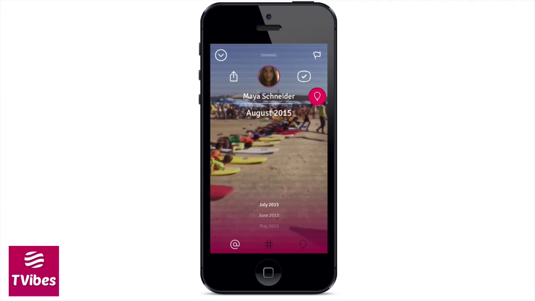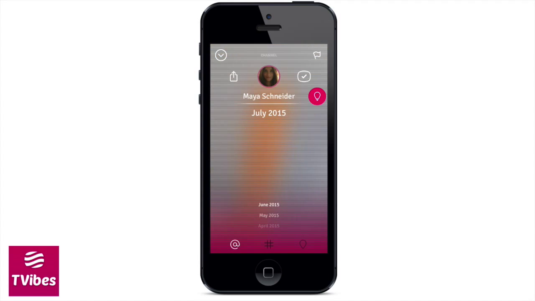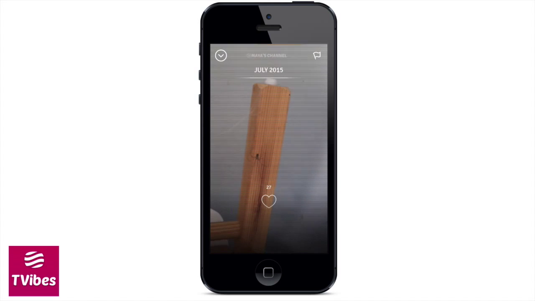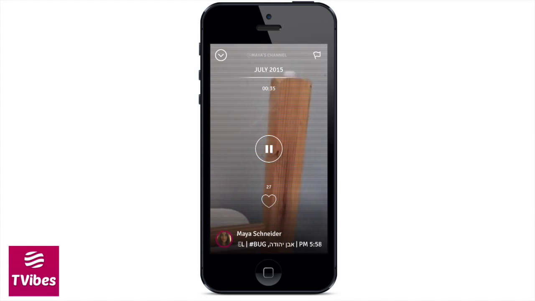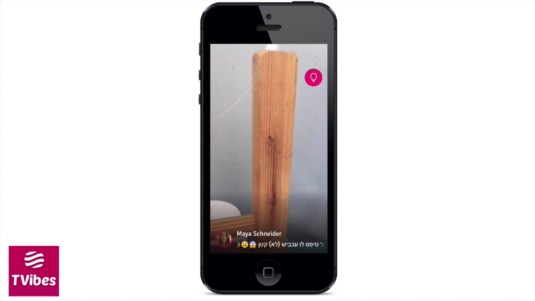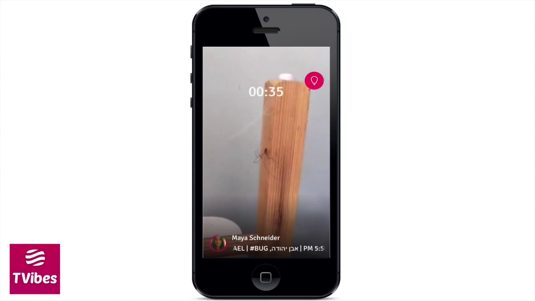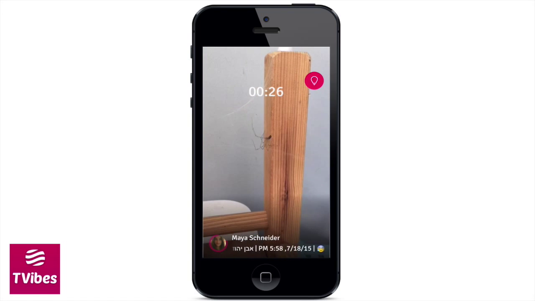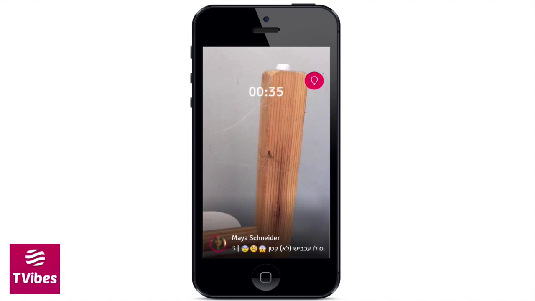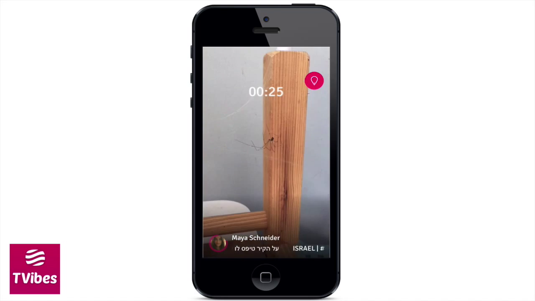If I want to go full screen and view the content, so for example, let's say I want to view July 2015, I can swipe over to it and then tap anywhere in the middle to view the content. Now the content's going to load, and you can see I'm taken to her video, and I can show my support by liking it with a heart here. Also keep in mind, you can tap and hold to navigate through the video. So I can fast forward or rewind: just tap and hold, and then navigate by swiping left and right to rewind or fast forward.